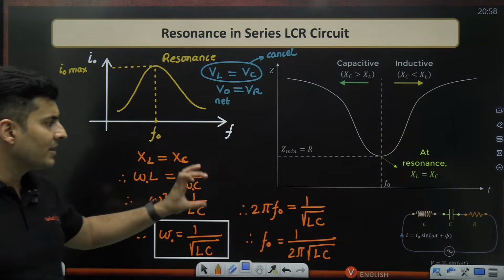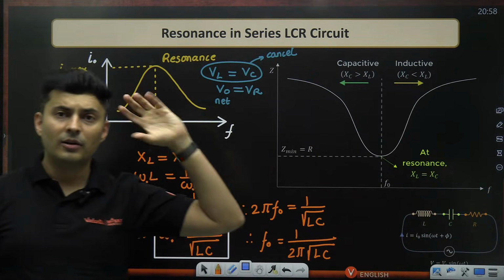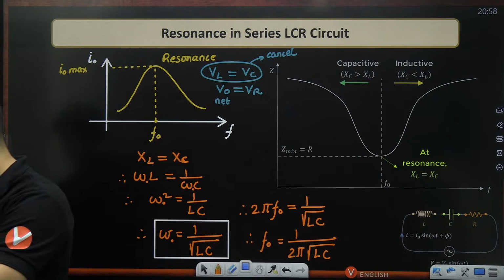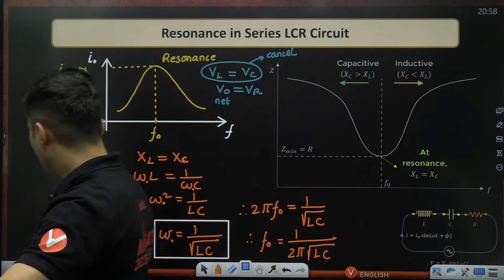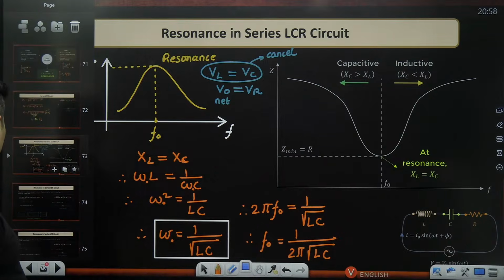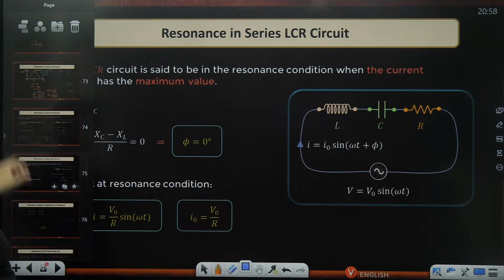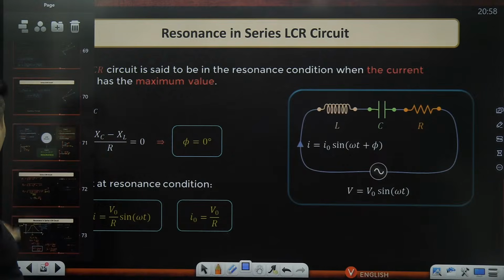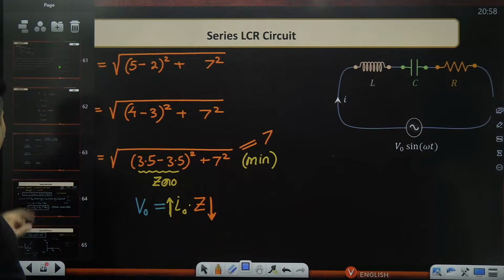So at this frequency, maximum current will occur, or least impedance will occur. One and the same thing. Okay, cool. I hope this is absolutely clear. So same thing is there in these diagrams as already suggested. Okay, perfect. So we are done with LCR circuit.